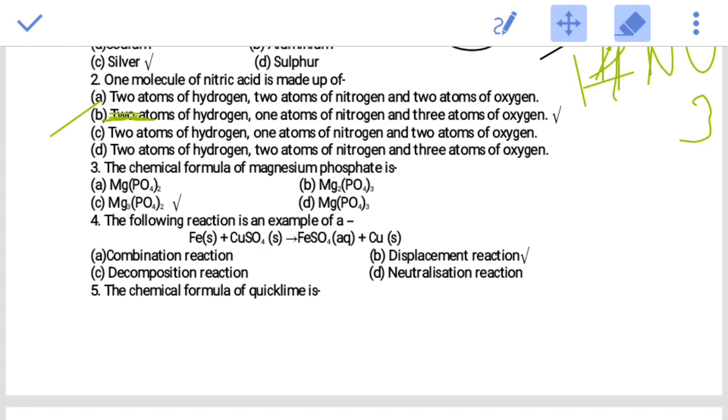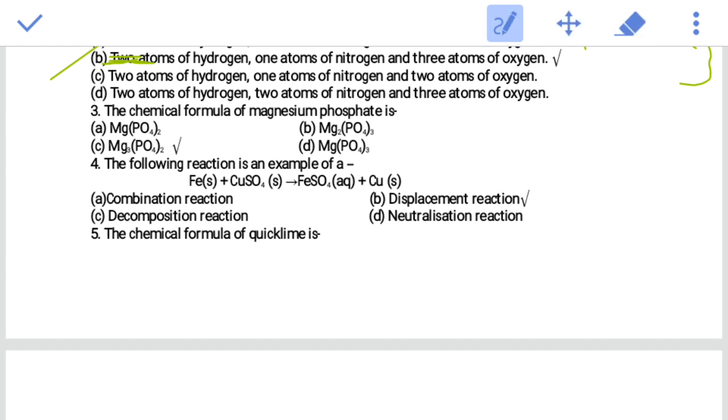Fourth one, the following reaction is an example of. First of all, look at the equation. Fe is displacing Cu. It means that Fe is more powerful than Cu. After displacing, we get FeSO4 and Cu.